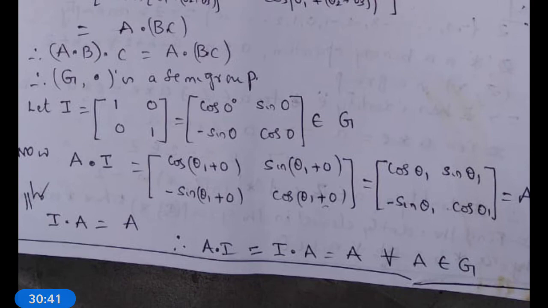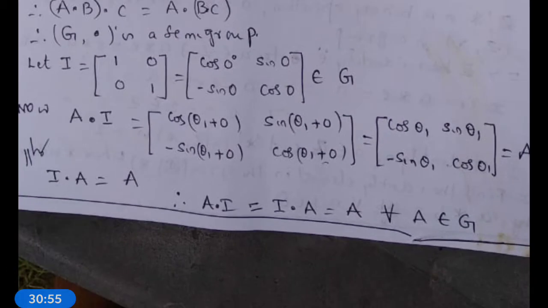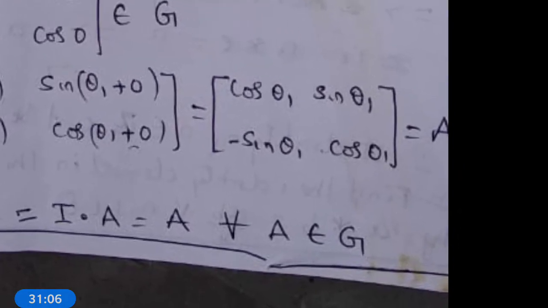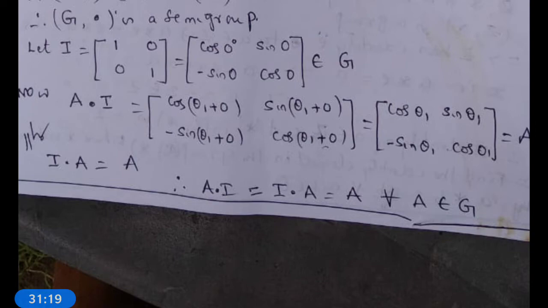Therefore, I can be written as cos 0, sin 0, minus sin 0, cos 0, because 0 belongs to R. Therefore, this matrix I belongs to G. Now, A dot I is equal to cos(theta 1 plus 0), sin(theta 1 plus 0), minus sin(theta 1 plus 0), cos(theta 1 plus 0), which is equal to cos theta 1, sin theta 1, minus sin theta 1, cos theta 1, which is equal to A. Therefore, A dot I is equal to I dot A is equal to A for all A belongs to G. Therefore, the identity element exists for A belongs to G. Therefore, G comma dot is a monoid.